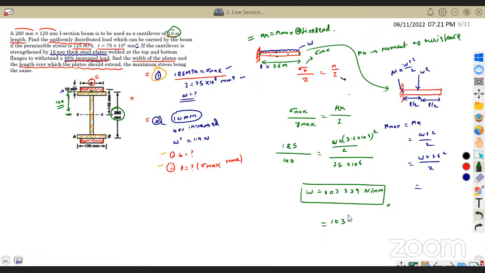Okay, I will give you the answer. You just cross verify it later. As I said already, I'm not concerned about the answer or calculation. I'm more concerned about the approach, how we are approaching the problem. So you solve it and get the answer correctly. You will be getting 103.34 Newton per meter. If it is Newton per mm, it is 10.334 Newton per mm.